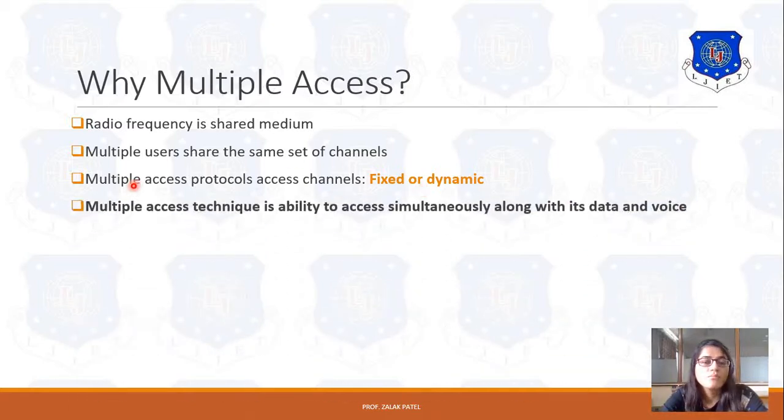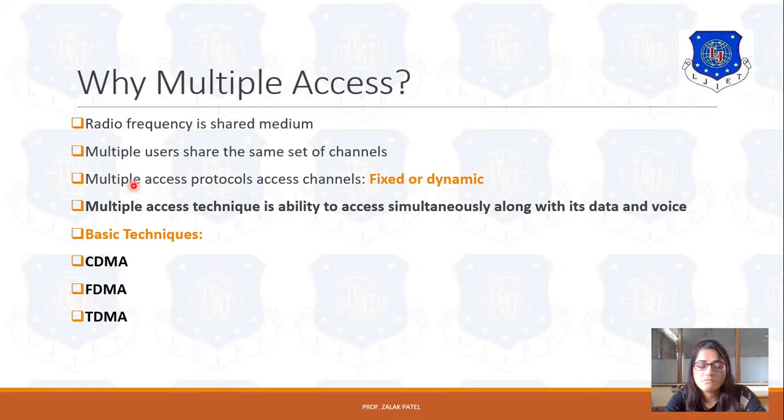Now, the multiple access technique is the ability to access simultaneously with both data and voice. That means we can access the simultaneous channels with data content as well as voice content in the same group of channels. The basic techniques are CDMA, code division multiple access, FDMA, frequency division multiple access, and lastly TDMA, time division multiple access. These are the basic techniques. There is also another technique, OFDM, orthogonal frequency division multiplexing, that is more advantageous compared to these three techniques, which we will see later on.